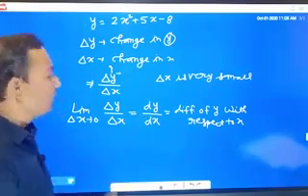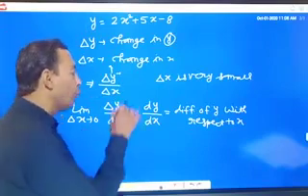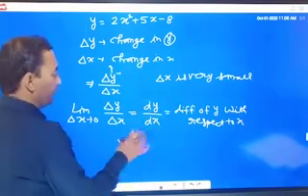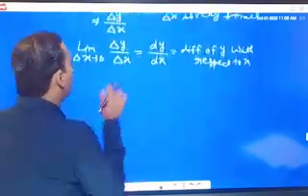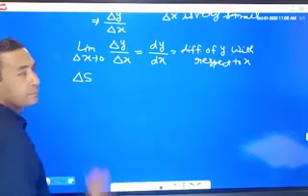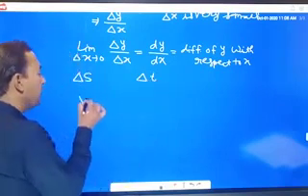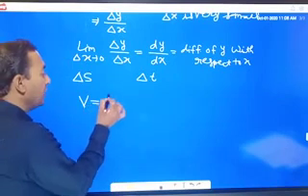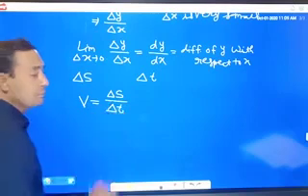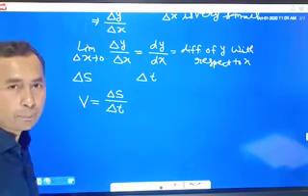So by the differentiation we can find rate of change of one quantity with respect to another quantity. For example, if any object covers delta s distance in delta t time, then what is the speed? Speed is delta s upon delta t, total distance covered divided by total time.